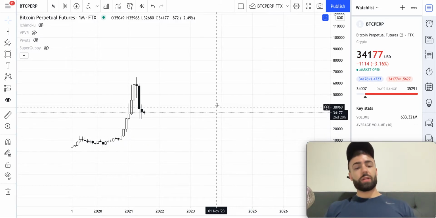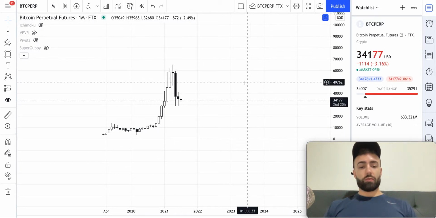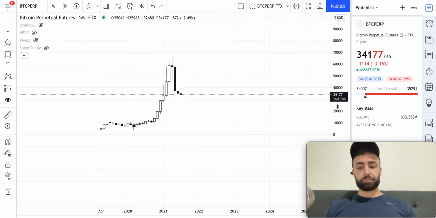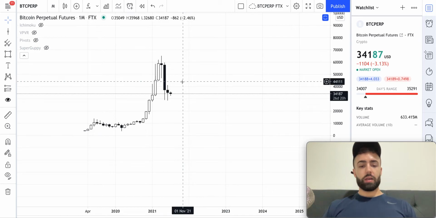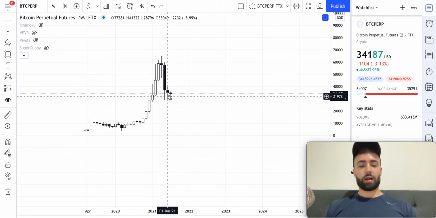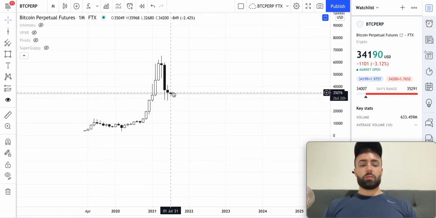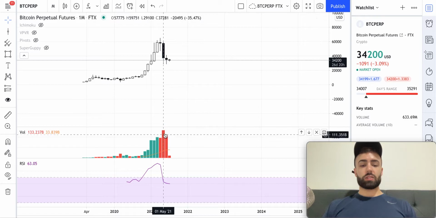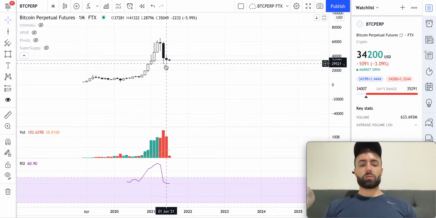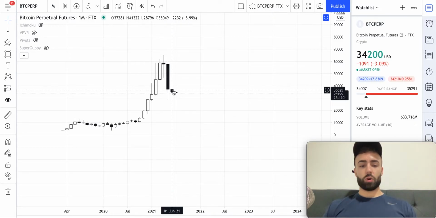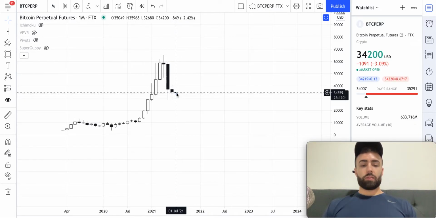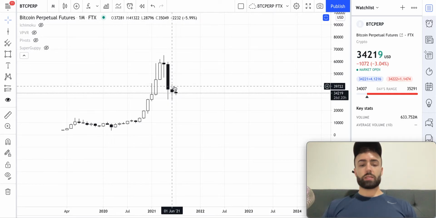So let's dive into Bitcoin's chart here, starting off with Bitcoin on the monthly time frame. Since we've opened up this monthly candle, we haven't had a lot of volatility. We potentially have set our higher low here on this previous month in June. The reason we think that might be the case is the declining bear volume, as well as the longer lower wick and the shape of this candlestick with a small body. Now, for this to become an actual low, we need to break the high of this monthly candle from June, and that's up at about